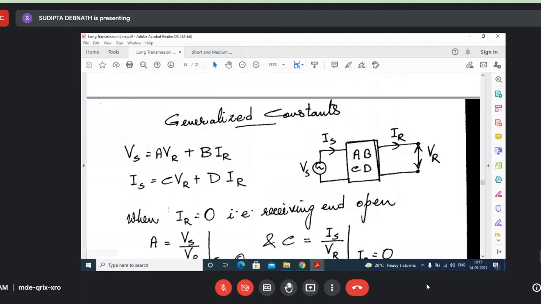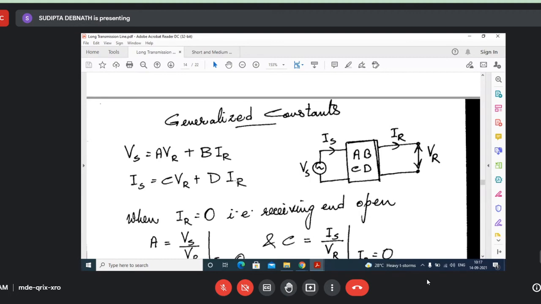So I think this is known to you. Now, how to determine these ABCD constants? This we have not discussed. When IR is 0, that means the receiving end is open, so there will be no IR current at the receiving end. So this equation transforms into Vs equal to AVR because IR is 0, and this equation transforms into IS equal to CVR, as this part is 0.